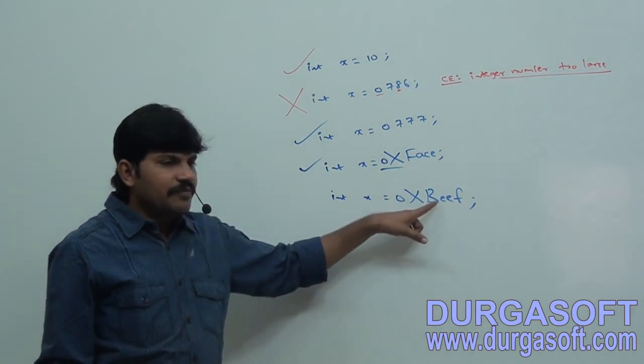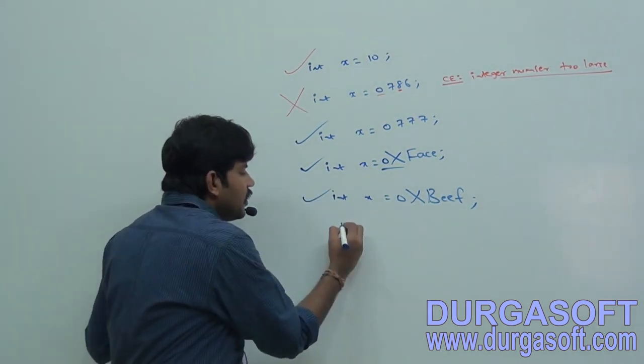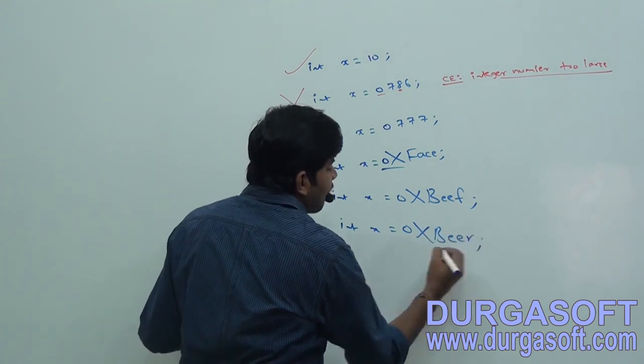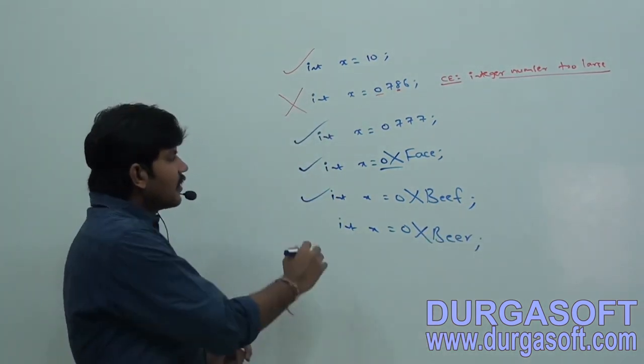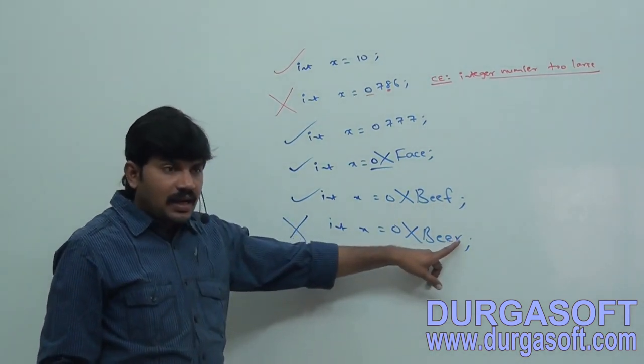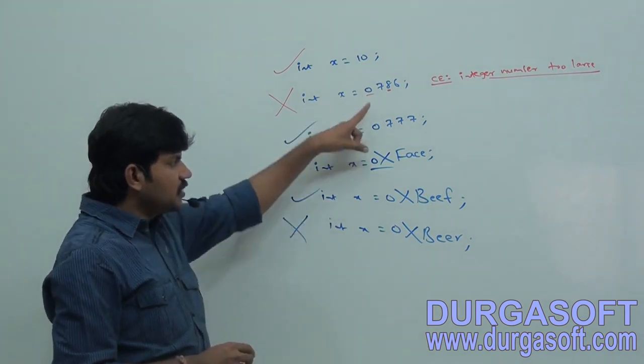Valid. Beef is nothing but in the A to F range only. What is the problem? int x = 0xbear is invalid, we are going to get a compile time error by default, because R is not allowed. So maybe there is a chance to ask this type of question.